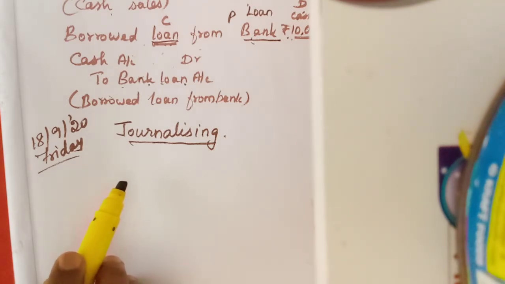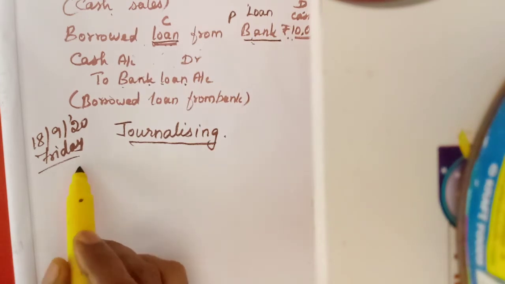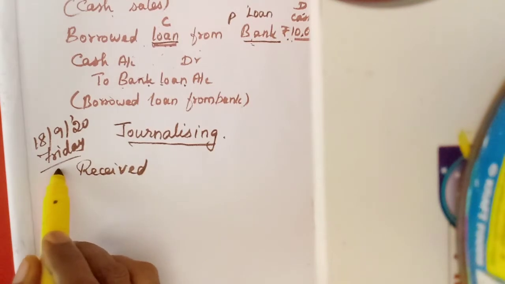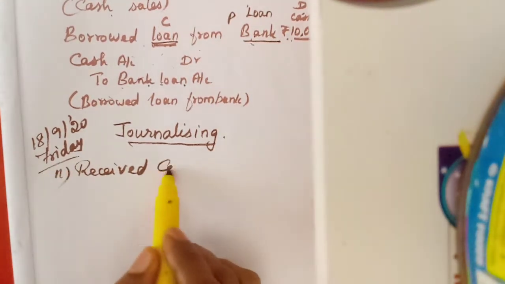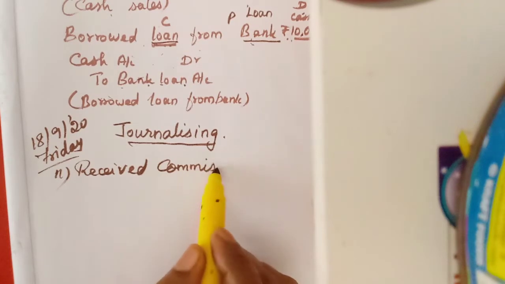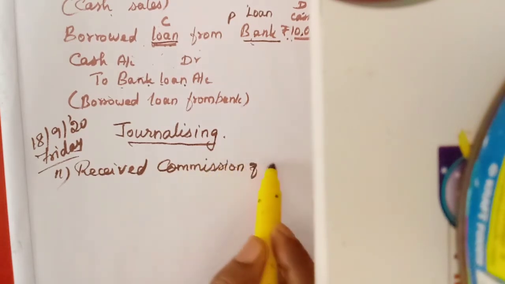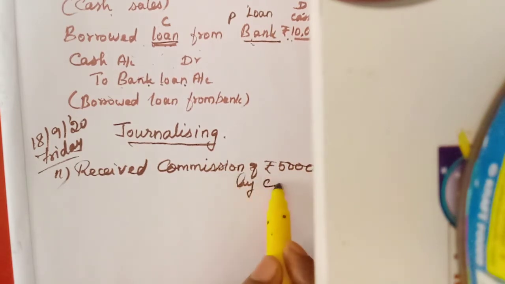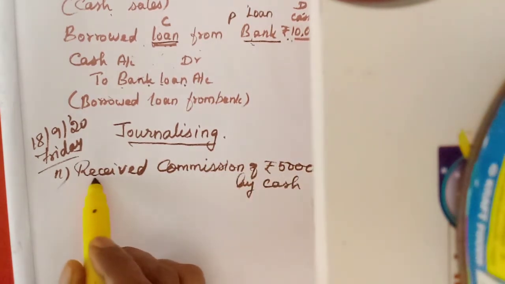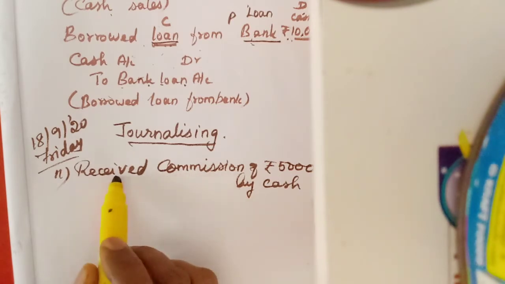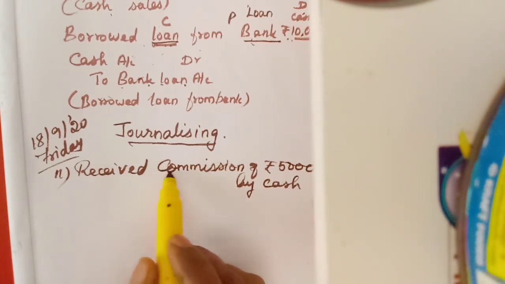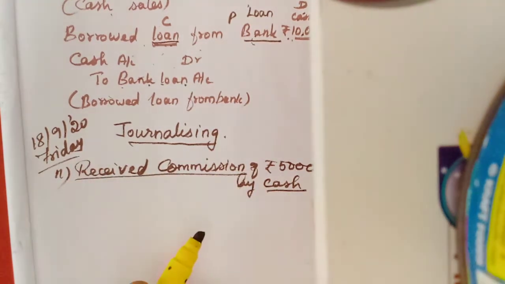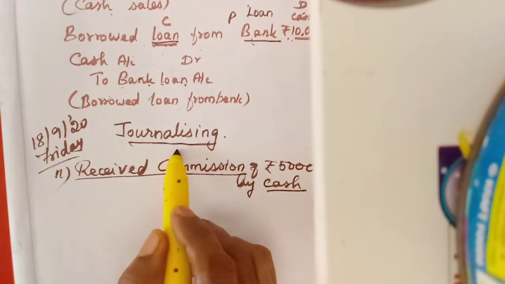Now another one. Received commission. That is example 11. Okay. Received commission of rupees 5,000 by cash. So one, commission received, isn't it? We will write there commission received. Another one, cash. Here receiving commission is an income.